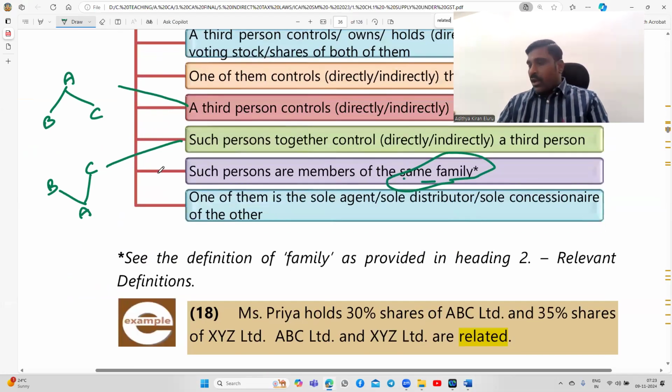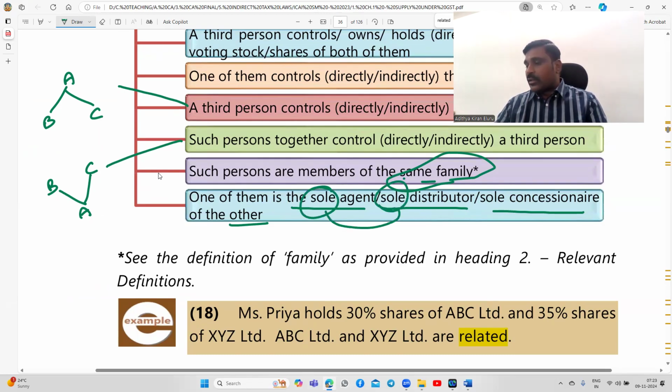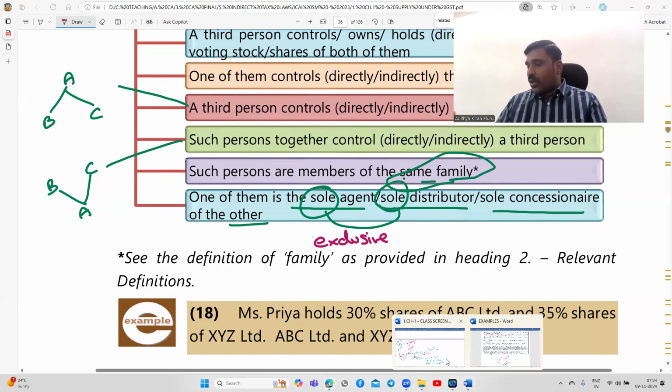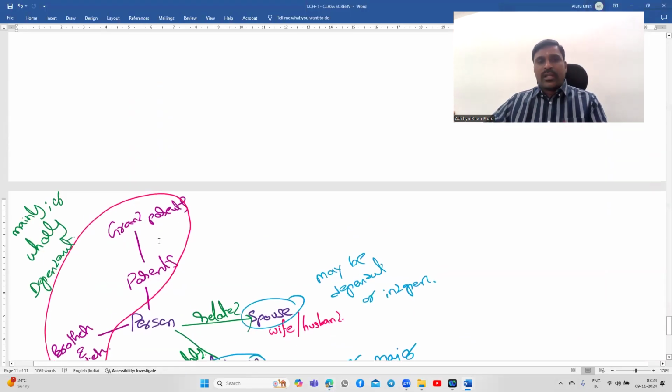Next, one of them is the sole agent or sole distributor or sole concessionary of the other. The word sole says exclusive rights. So I am appointing one person as my agent. He has to work for me only. Then only he is called a sole agent. I am manufacturing some products and I have appointed some distributor. That distributor has to deal with my products only. Then he will be called a sole distributor. Sole agent or sole distributor.